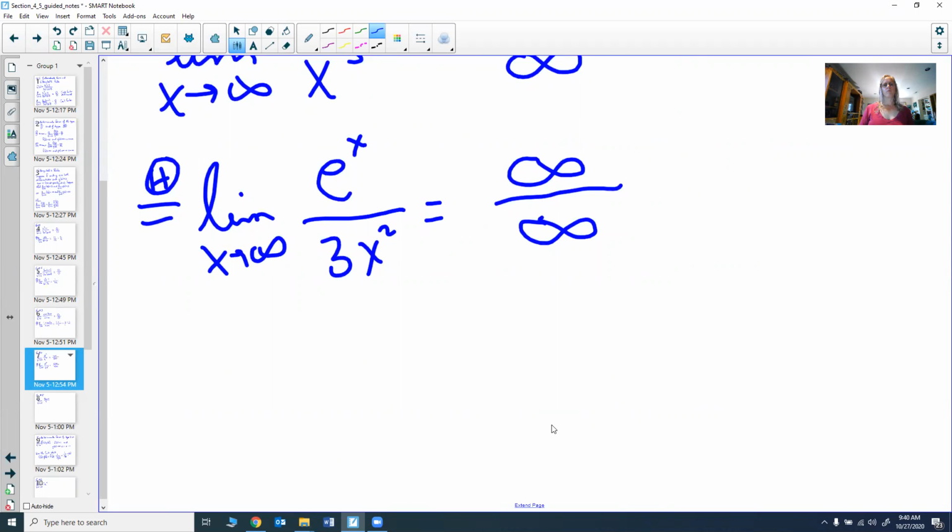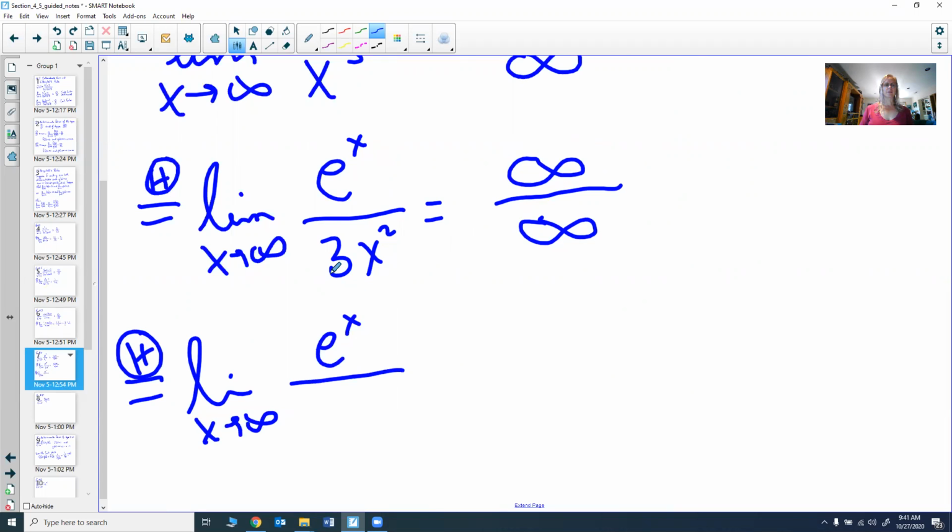So that makes you wonder what you can do. But again, these are all functions. So we still have the same process of L'Hopital's rule. We still have a continuous function over a continuous function, and both differentiable functions, I should say, because that's more important. They're both differentiable, and we still get infinity over infinity. So we still get an indeterminate form, so we just do L'Hopital's rule again. So that'd be the limit as x goes to infinity of e to the x, because the derivative of e to the x is e to the x. The derivative of 3x squared is 6x.